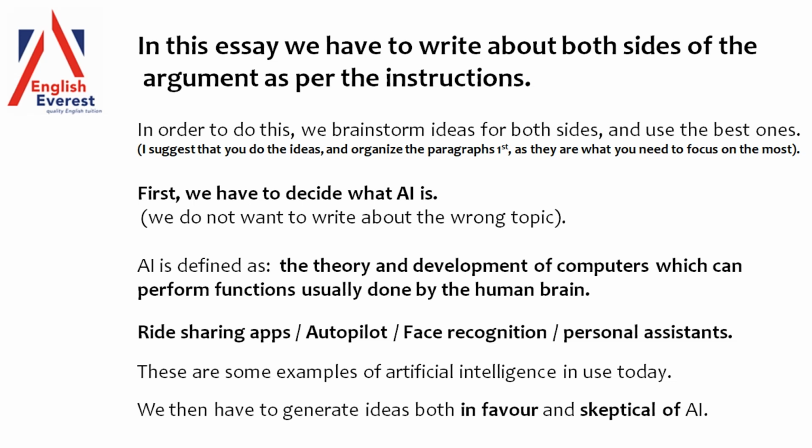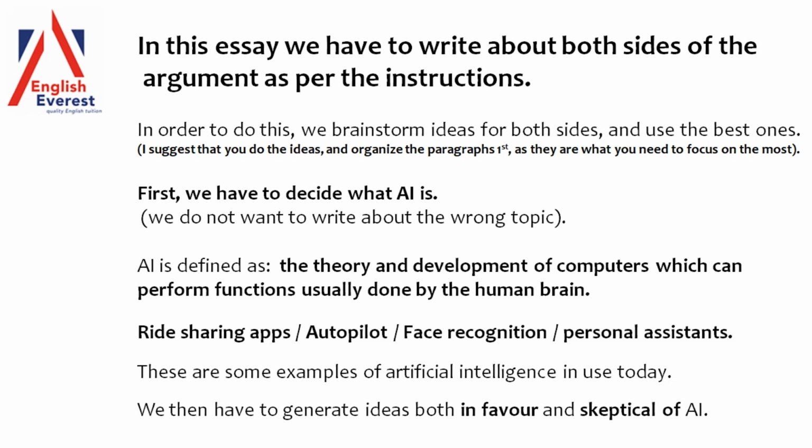So first we have to decide what AI is. Again, AI is the abbreviated name for artificial intelligence. So it's safe to assume you can use it in your essay. So we want to make sure we write about the correct thing. We don't want to write about the wrong thing. So that's why we need to make sure we know what AI is. I've written a definition here. It is the theory and development of computers which can perform functions usually done by the human brain. So it's basically a computerized brain.